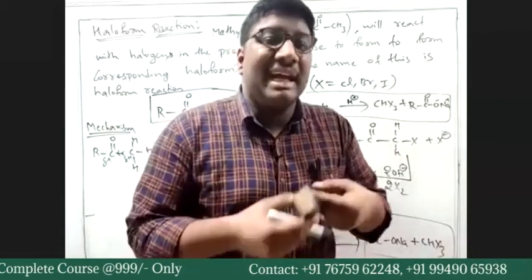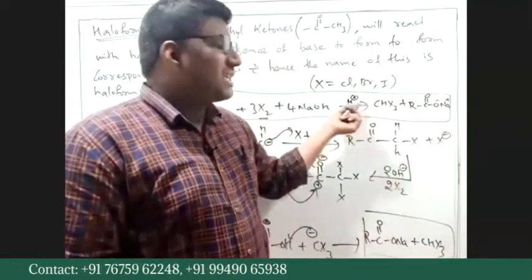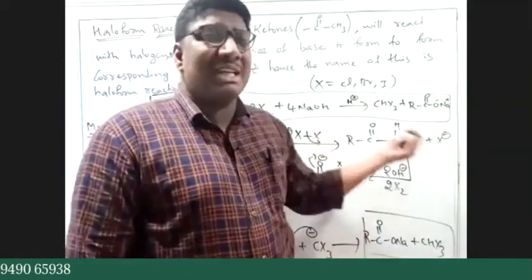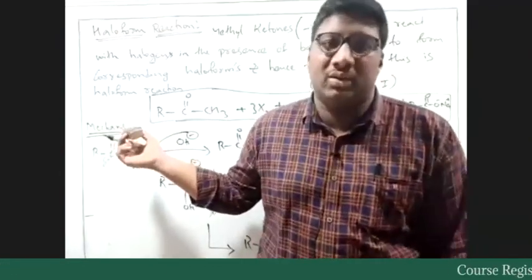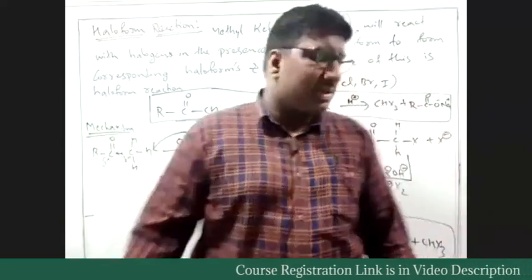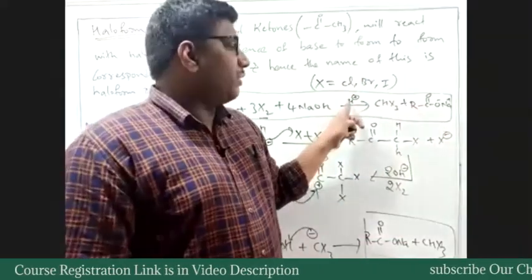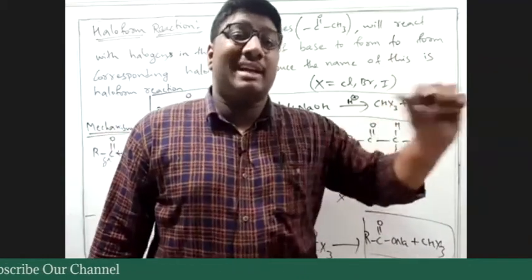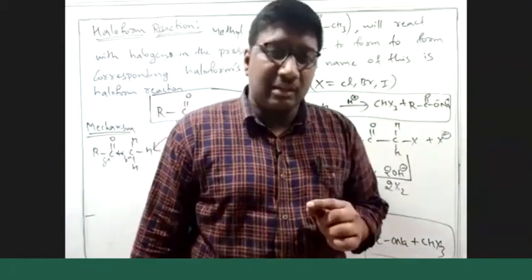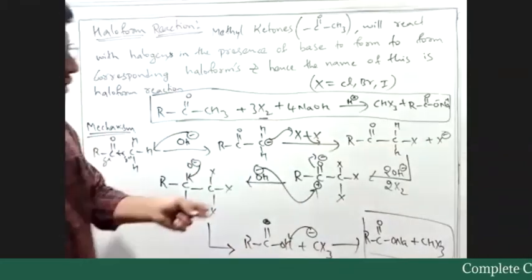If you initially add acid, then acid and base will react. Why take this much risk to react with the organic molecule? There is no necessity, right? So an acid base reaction occurs. So if you want to add any acid, HCl or HBr, you should do that at the final step. Clear? So those are the products.